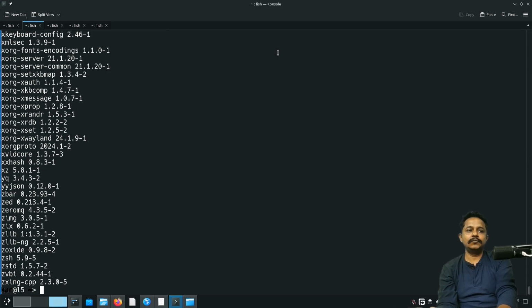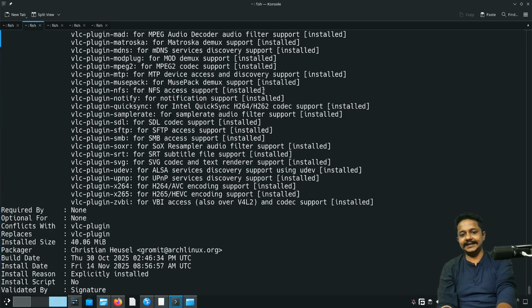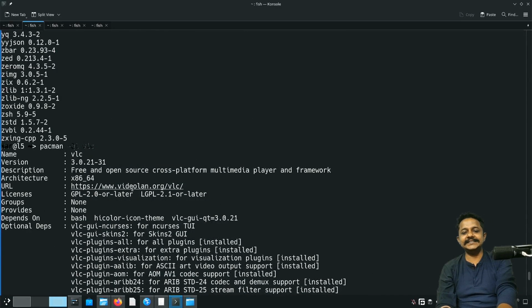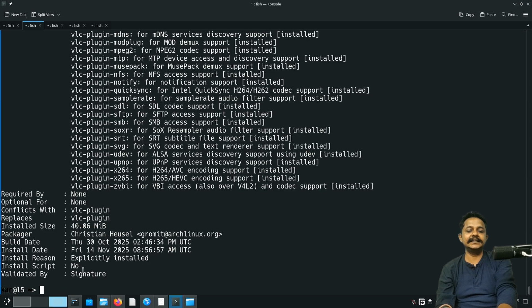Let me go back. What if I want some package information? For that purpose, I'll have to type pacman -Q -i VLC. Let's see how this VLC goes. Like you can see all those VLC related informations over here, especially the architecture and optional dependencies. See, validated by signature. The signature is provided by the packager itself.